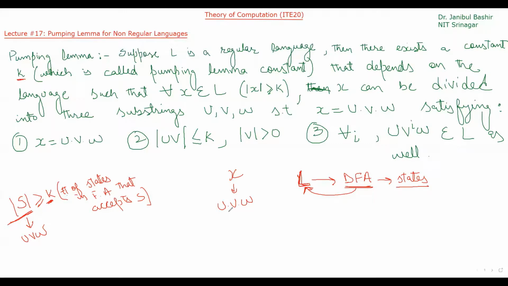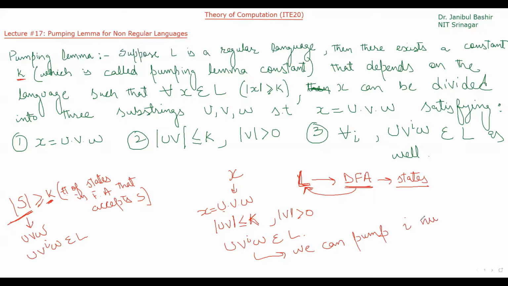Okay, and our X is equal to u dot v dot w. So if this is the case, and length of uv is less than or equal to k, so maybe equal to k or less than k, and length of v is greater than 0, then we said that u v^i w also belongs to L. That means here also u v^i w also belongs to L. So that means we can pump